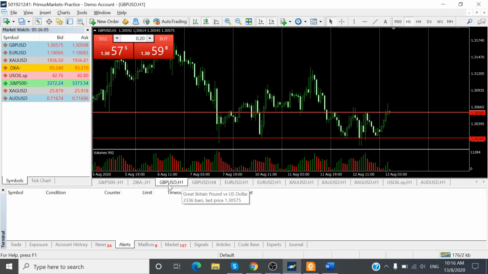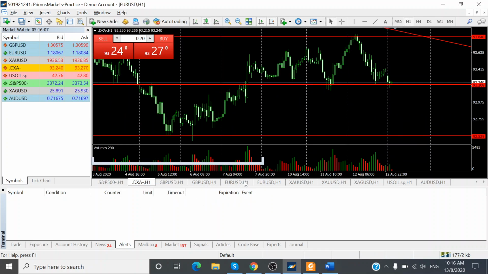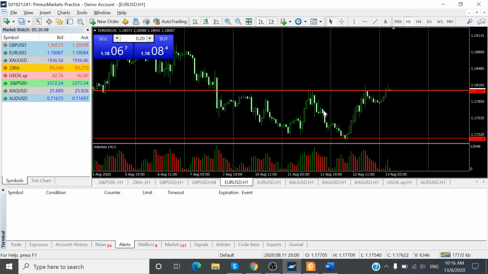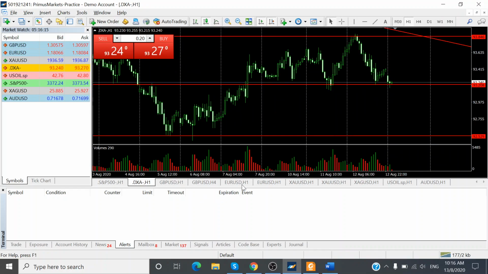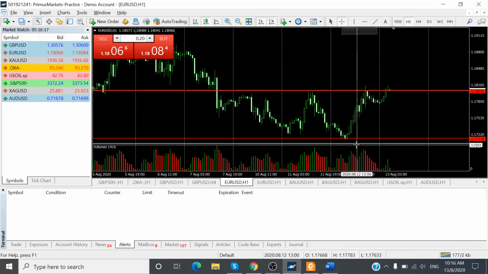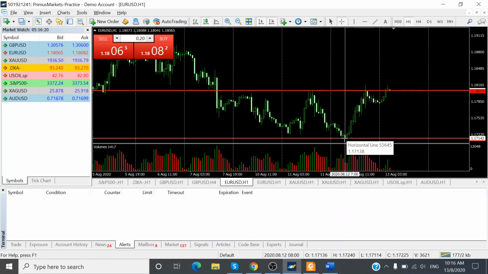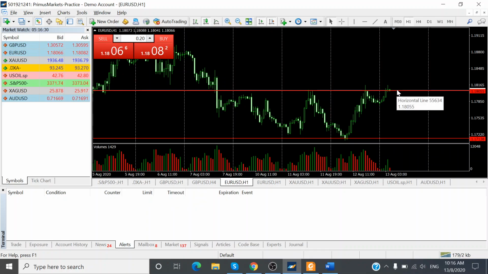Okay, so moving to the euro dollar. The euro dollar is currently testing again. You can see over here as the US dollar was weakening, we do see the euro dollar strengthening from 1.1713 all the way to a high of 1.1816, going up 100 pips. And then this morning it pushed up again to test the resistance.